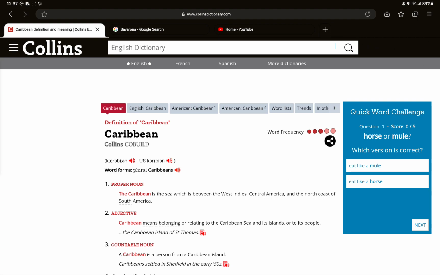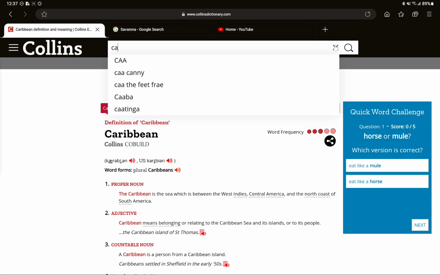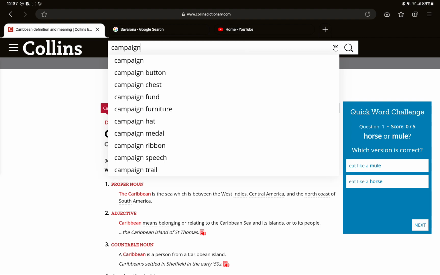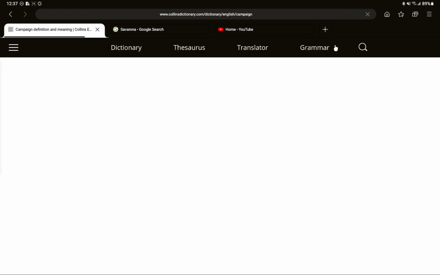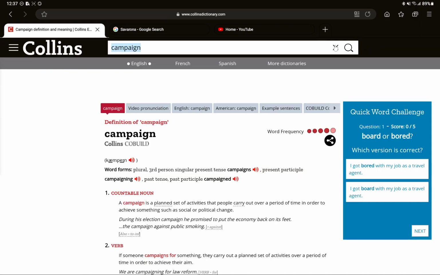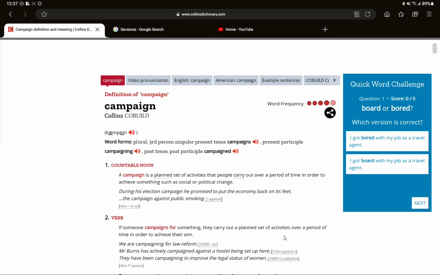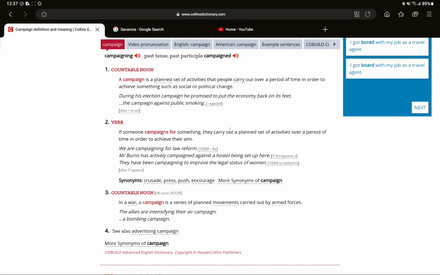This word is interesting. I think it means to do something to achieve your goal, to take some actions to achieve what you want. If someone campaigns for something, they carry out a planned set of activities over a period of time.